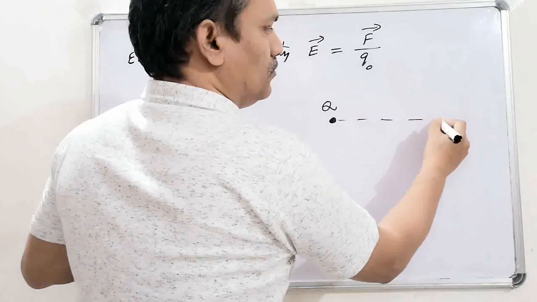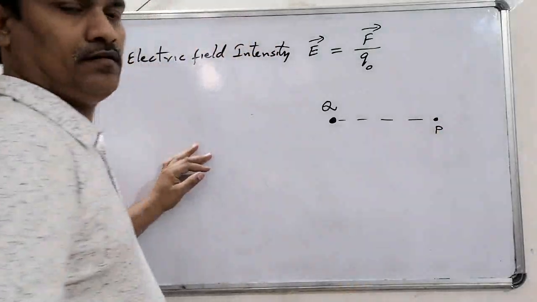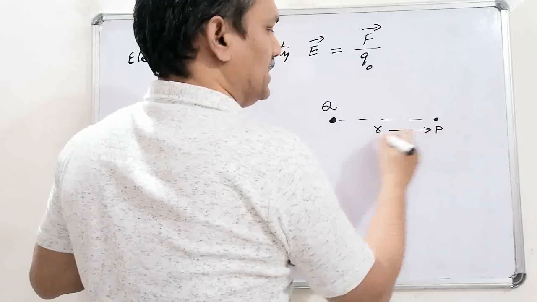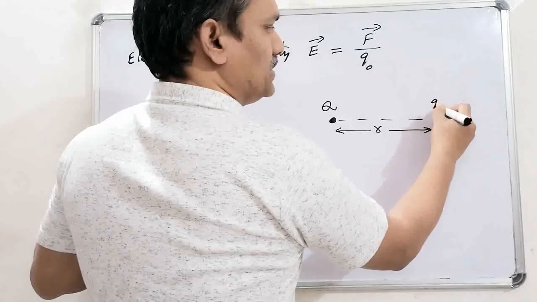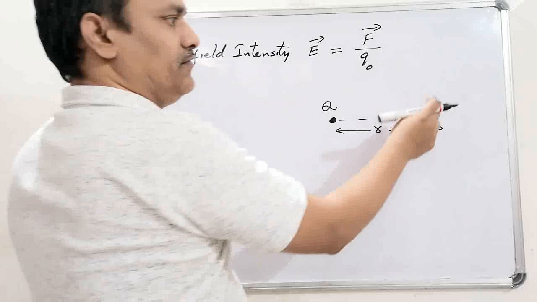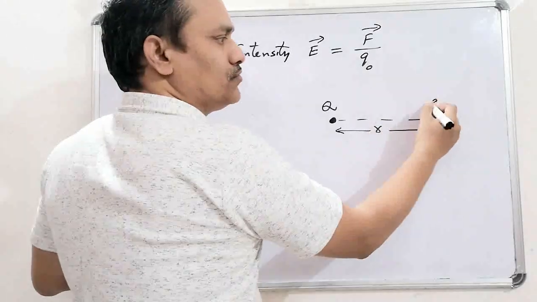If we want to know the electric field intensity at a certain point, which is at a distance small r from the given charge, then we should place a test charge, that means a very small unit value positive charge.